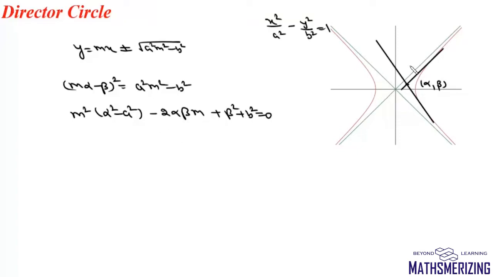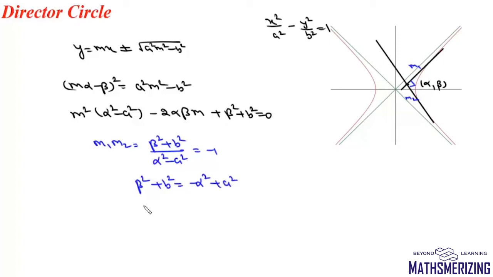Now this equation will have two real roots, m1 and m2. If we write the product of slopes, it will be m1 into m2 and it is equal to c upon a, which is (beta square plus b square) upon (alpha square minus a square). And since we are looking for the point of intersection of perpendicular tangents, the product of slopes must be minus 1. So we'll get beta square plus b square must be equal to minus alpha square plus a square. So this locus will be alpha square plus beta square equals a square minus b square. So the equation of director circle will be x square plus y square equals a square minus b square.